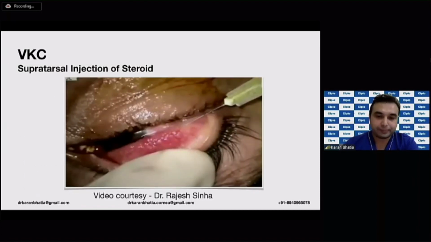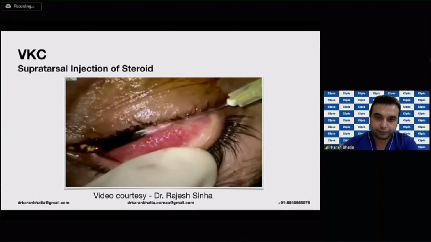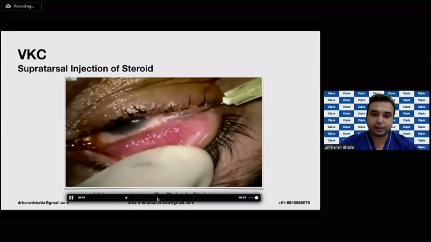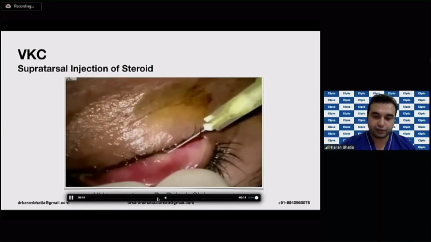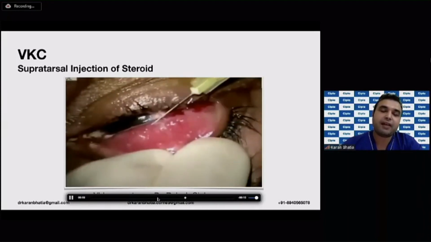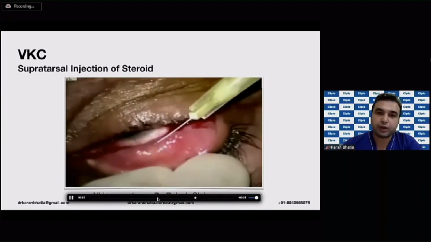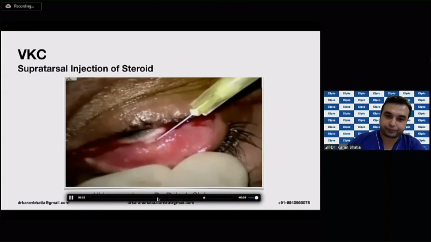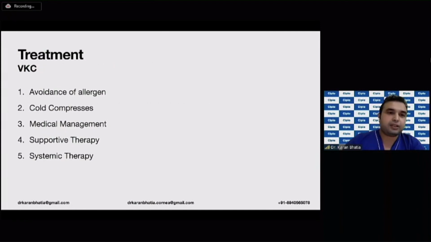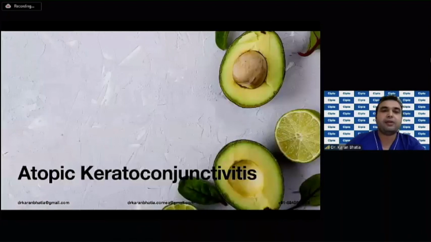And this is how you do it. So you just go above the superior tarsal border and you inject the steroid, but you have to be very careful in such situations because people can have a very high steroid response. So shave excision, I personally do not do myself. So this is about it, and we can go on to the next, that is atopic keratoconjunctivitis.